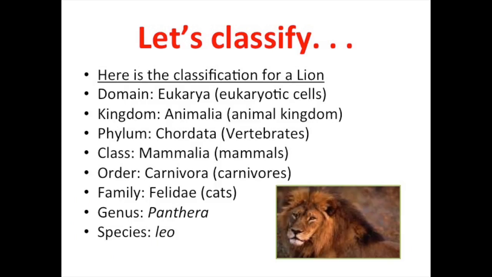We can also look at how to classify a lion. So domain eukarya, because it has eukaryotic cells, cells that have a nucleus. Kingdom Animalia, for animal kingdom. The phylum Chordata, because it's a vertebrate. Class Mammalia. Order Carnivora. Family Felidae, the cat family. Genus Panthera, and species Leo. So we can classify a lion as Panthera leo. Note that the genus name is capitalized, but not the species name.